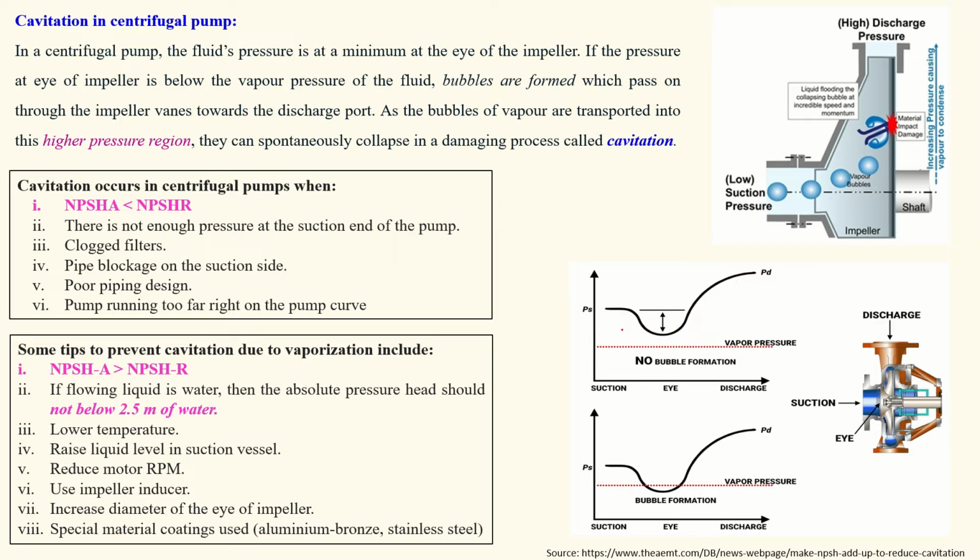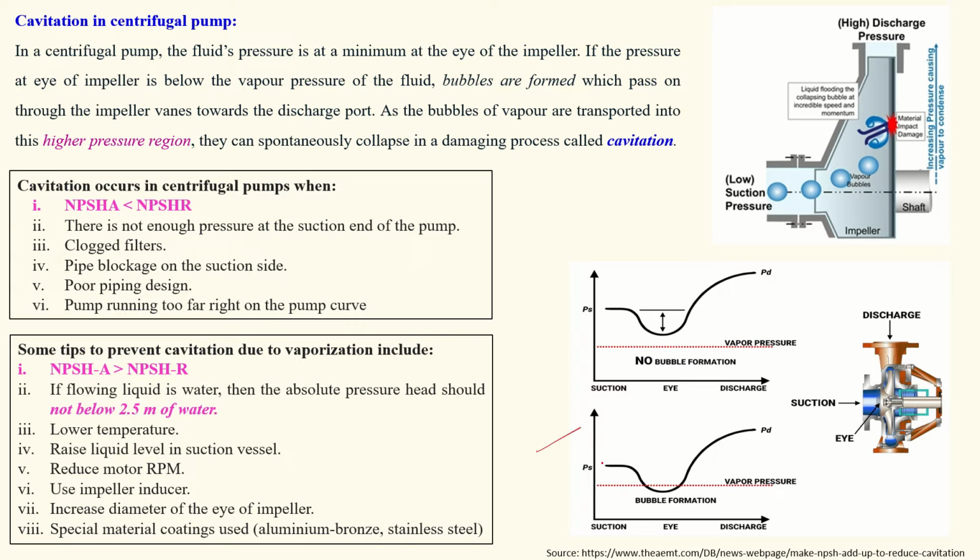And in this graph, this is the atmospheric pressure, and this is the eye of the impeller, or you can say the center of the impeller. This is the suction. This pressure is constant because it is atmospheric pressure here, and at the eye of the impeller the pressure reduces, lower than atmospheric pressure, for the flowing liquid. But it is not below the vapor pressure. See here, it is not below the vapor pressure, so the pump will run. There is no formation of bubbles.